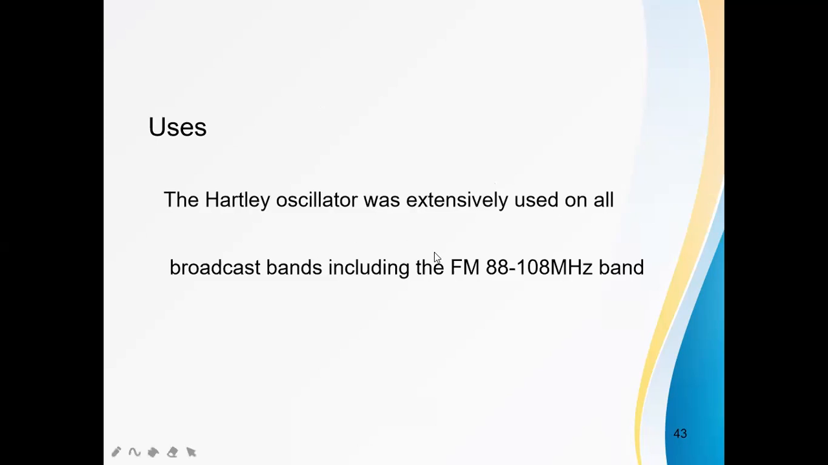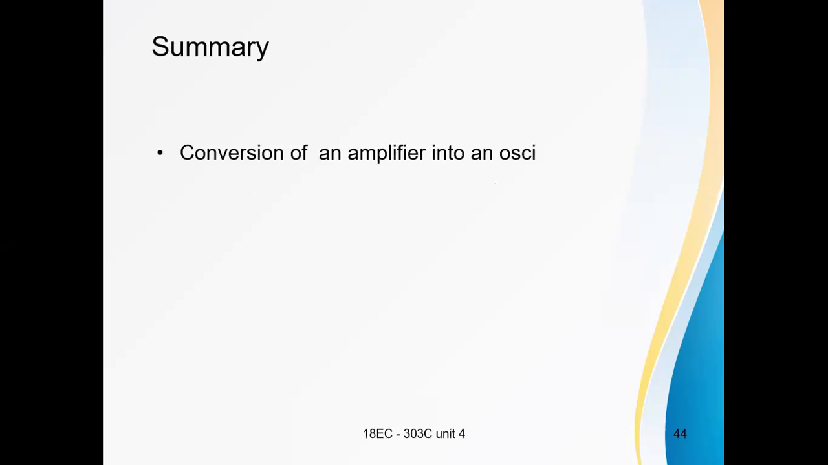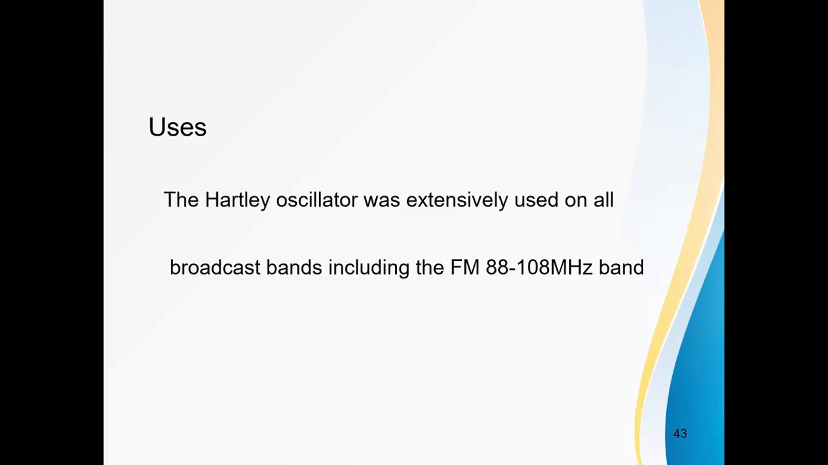It is generally used in all broadcasting bands, including FM broadcasting. The FM range of frequencies means 88 megahertz to 108 megahertz. Okay, this is about the Hartley oscillator. Okay, with this,